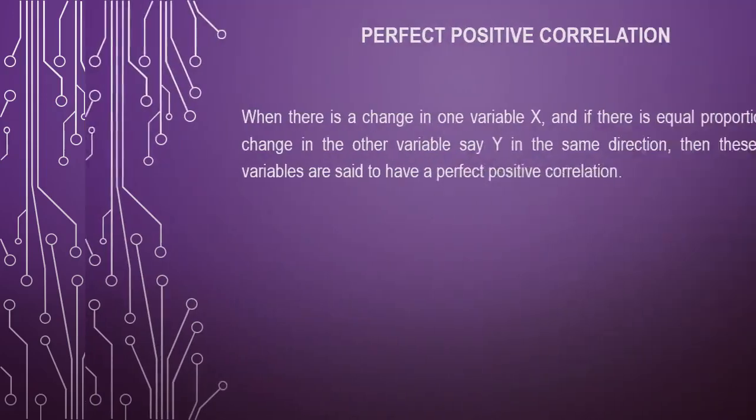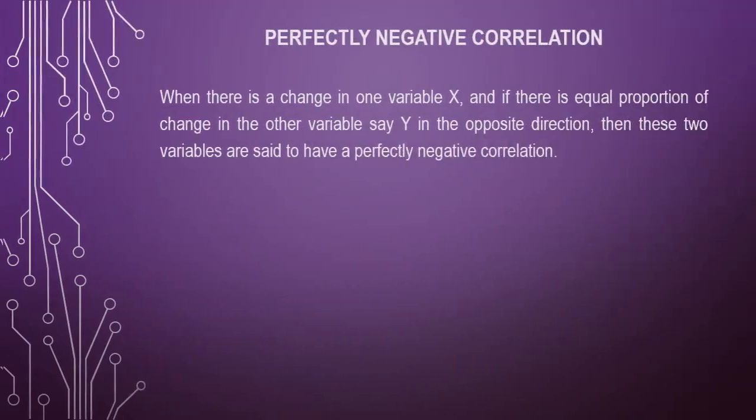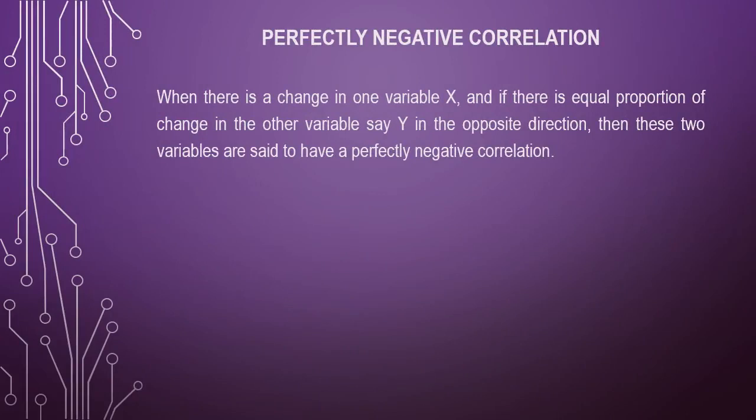Then third, perfect positive correlation. When there is a change in one variable x, and there is an equal proportion of change in the other variable, say y, in the same direction, then these two variables are said to have perfect positive correlation. Then fourth one, perfectly negative correlation.